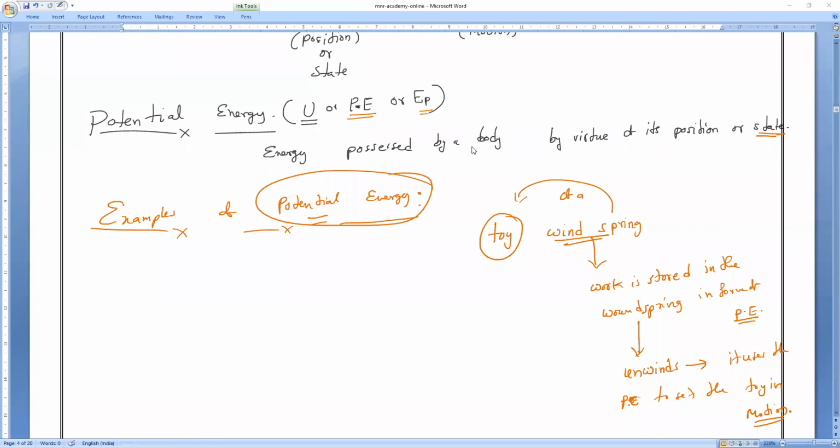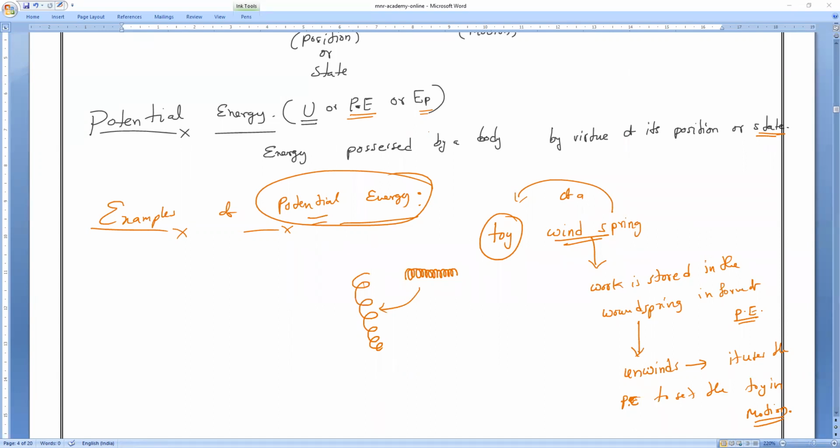Unwinding means coming back. For example, you have a spring. This is my spring. If I compress it, this is what we call a wound spring. Again, if I release it, it comes back to the normal state. That is what we call unwinding. Understood, everyone?